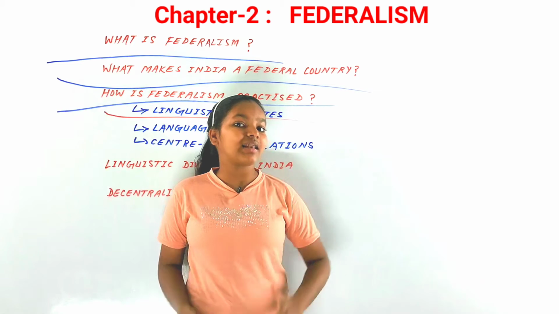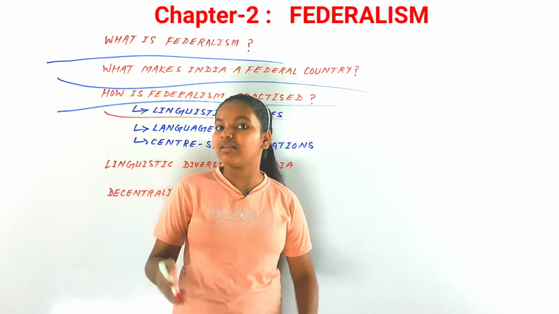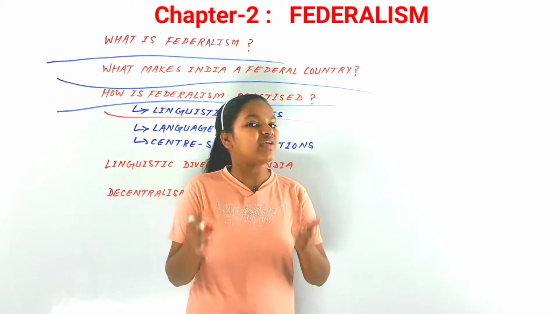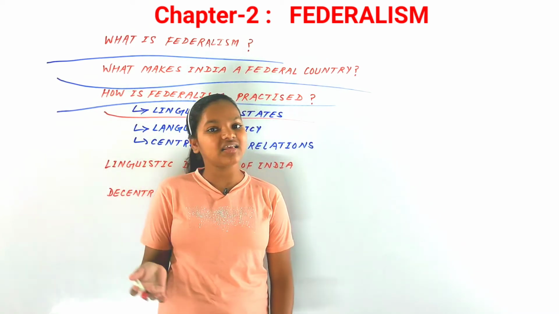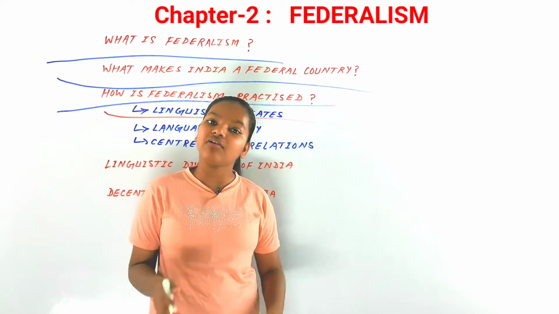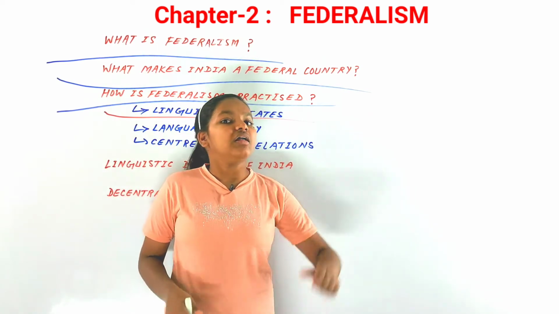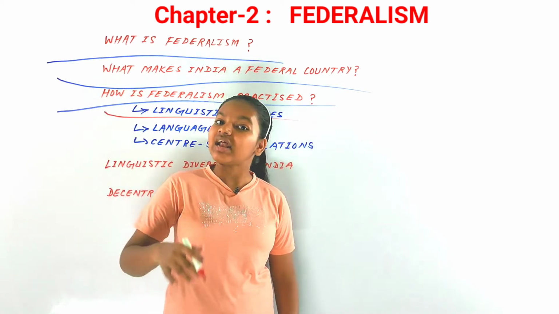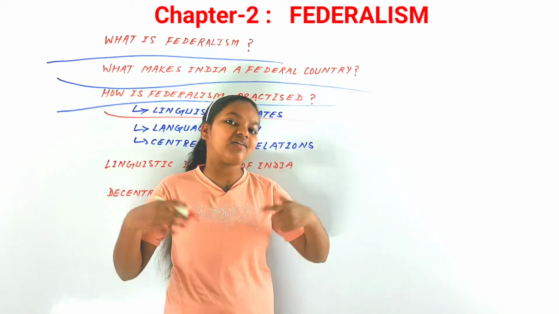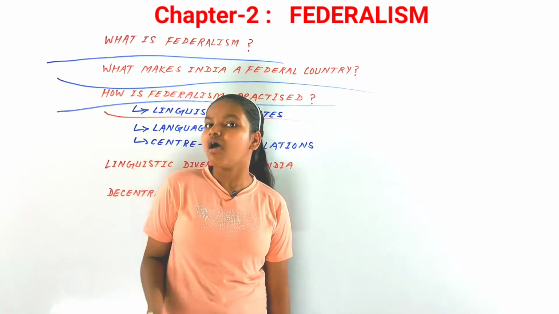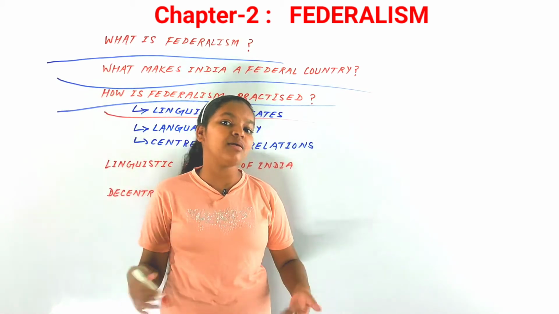So you can say that linguistic states have been created by different laws, by making many acts, and that is how the political map of India is formed. Recently there was a change in Jammu and Kashmir and Ladakh, where Ladakh now became a union territory, as well as Jammu and Kashmir. In 2014 a state was created, that is Telangana. So we can say that there have been many states created on the basis of linguistic differences, and that has led to the success of federalism as well.